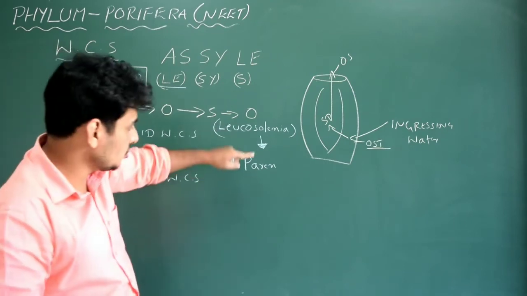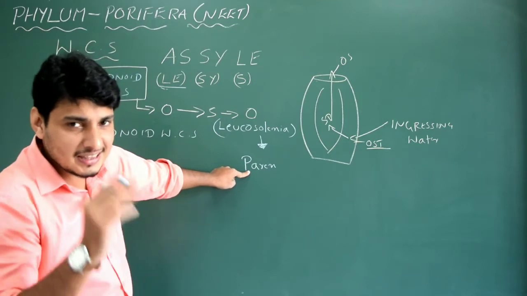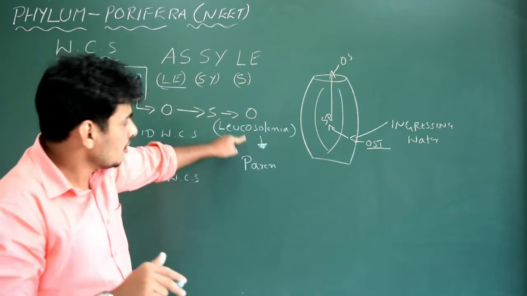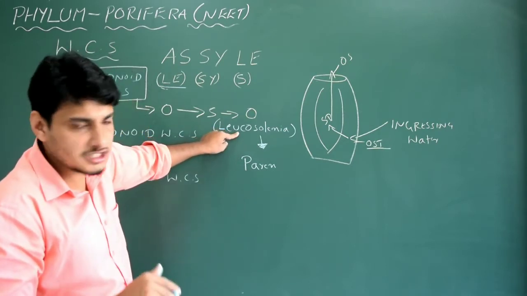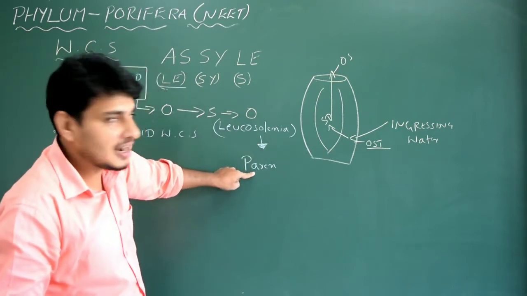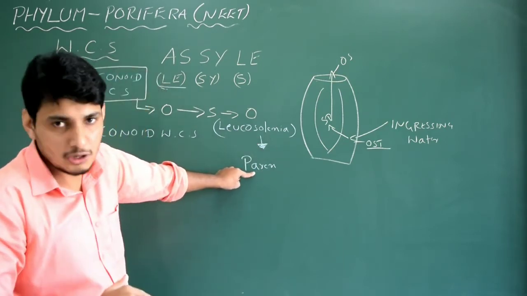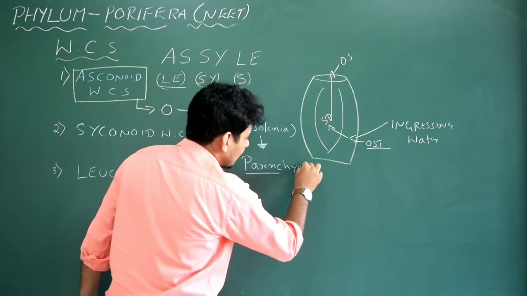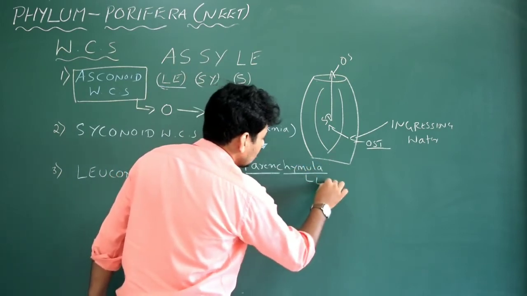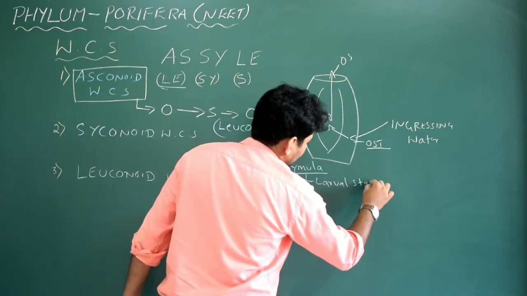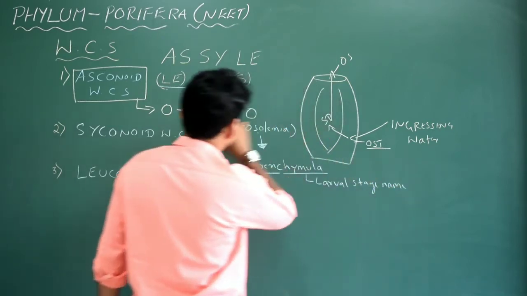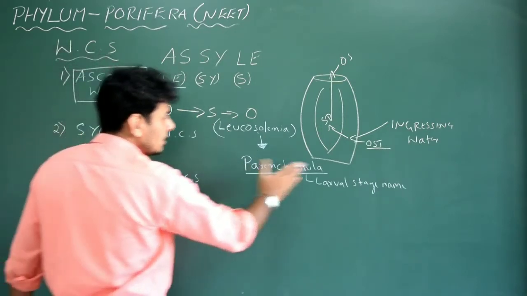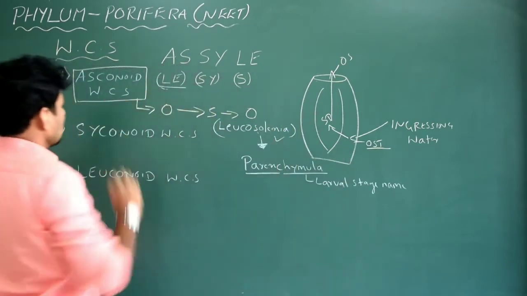This is the upgraded version. So remember that normally the development in the sponges is always indirect. That is, there is a clear-cut larval stage. So this particular sponge, the adult sponge called Leucosolenia, has the parenchymula stage of larva in its end stage. So we write parenchymula. Can you remember it? Parenchymula is the larval name of this particular sponge called Leucosolenia. Can you write this? Fine, no doubt, right? So Leucosolenia, parenchymula, larval stage. Very, very important. Okay, so asconoid type is done.